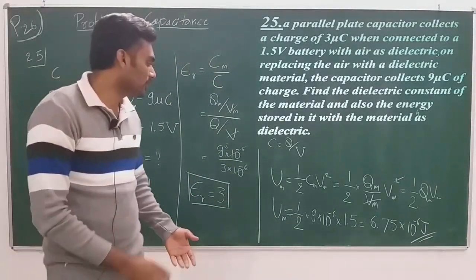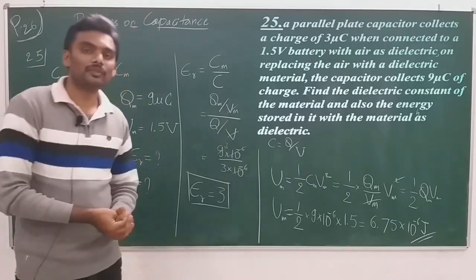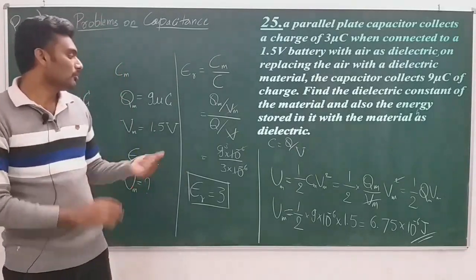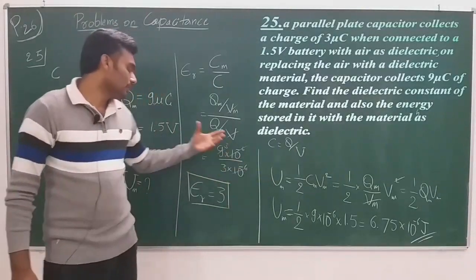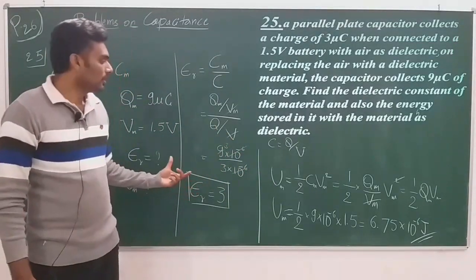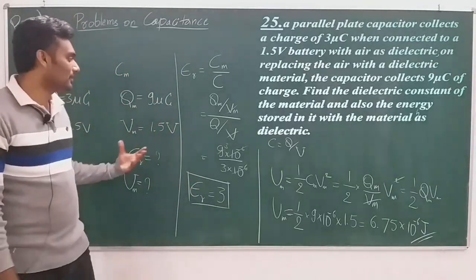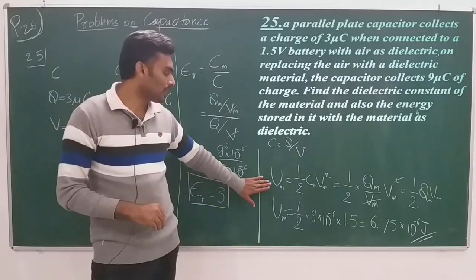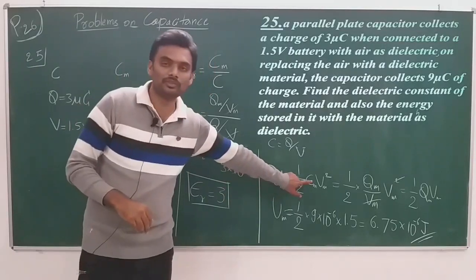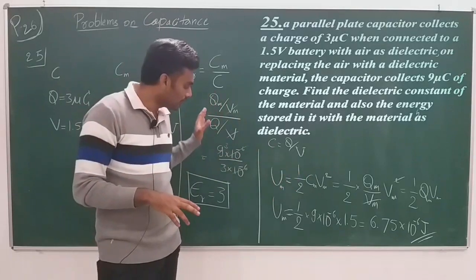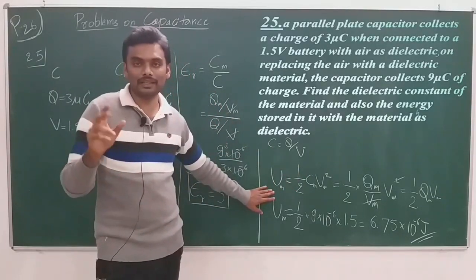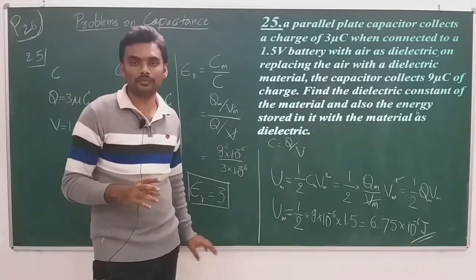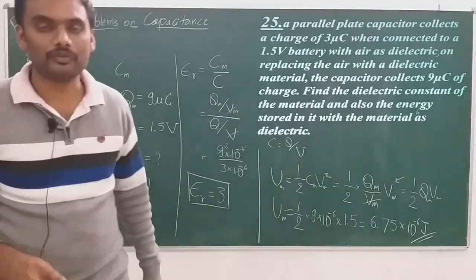Here they have not specifically asked to find the capacitance values C and Cm. If they had asked us to find the values of C and Cm, before we come into this expression, we will solve Cm individually and C individually, so that we get the answers, and then you can put them into any equation that you want. But in this problem, since we are not asked to find the value of Cm individually, we don't need to worry. The energy is what we are concentrating on. So you can directly consider this formula and simplify. Clear? Okay. This is the 25th question.